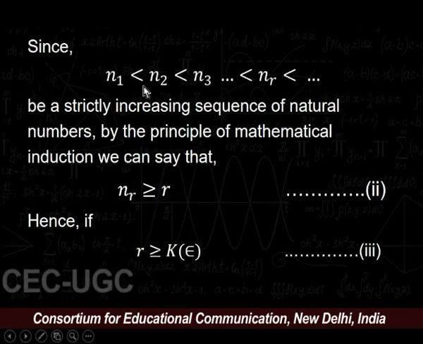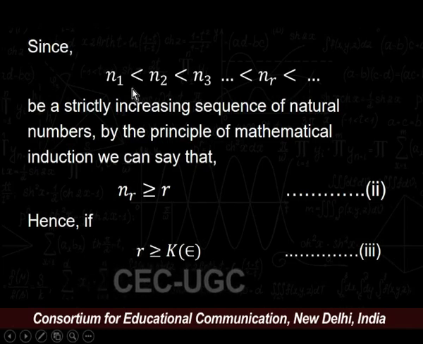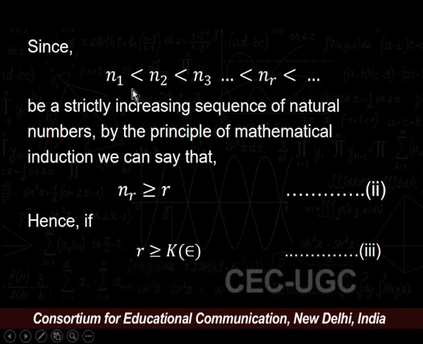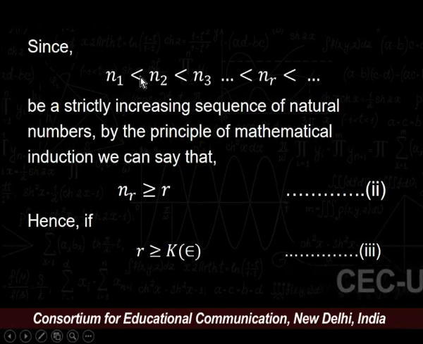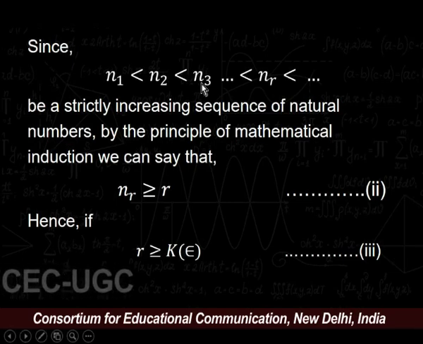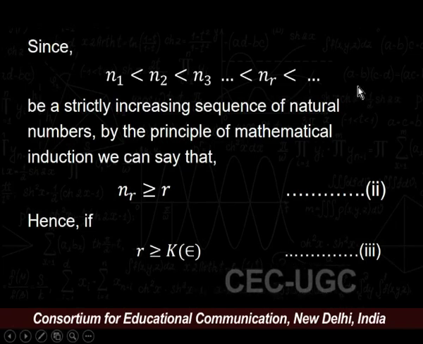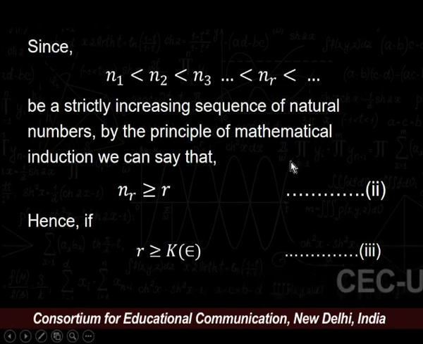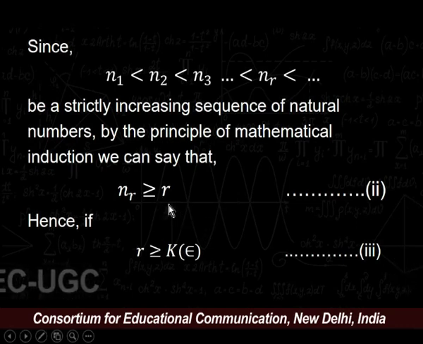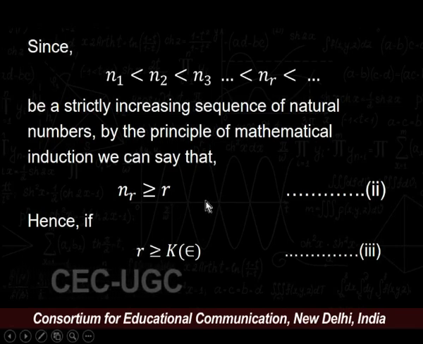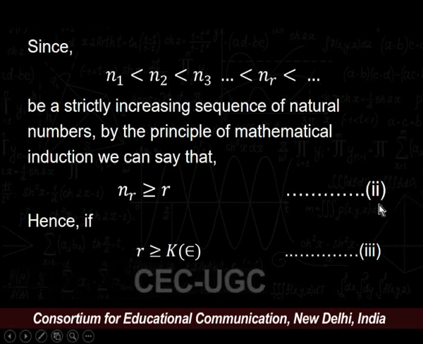Since by the definition of subsequence we have a strictly increasing sequence of natural numbers, that is n1 is strictly less than n2 and n2 is strictly less than n3 and so on, by the principle of mathematical induction we can easily say that nr is greater than or equal to r. Say this is equation number 2.